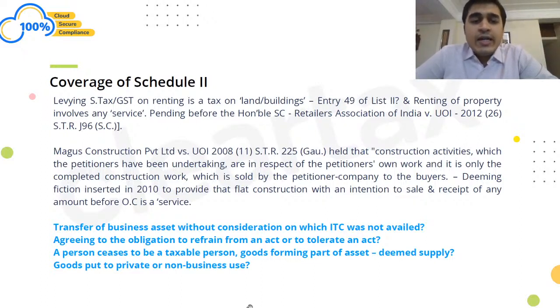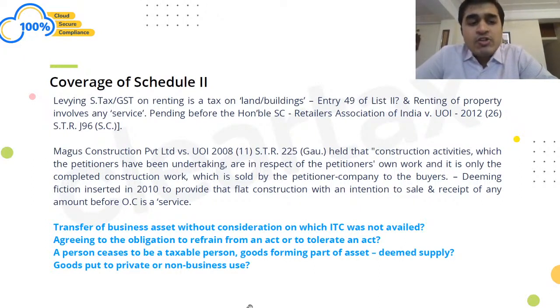For instance, renting of immovable property. Till now, the decision on renting of immovable property is pending before the Supreme Court in the case of Retailers Association of India, whether it is a supply of service or not. Since it is not deemed to be a service as of now under the GST law, it may be argued that renting of immovable property can be challenged, that it is not falling within 7.1, so coverage within Schedule 2 would not automatically deem it to be a supply transaction.